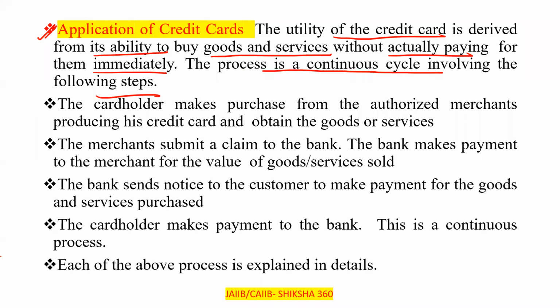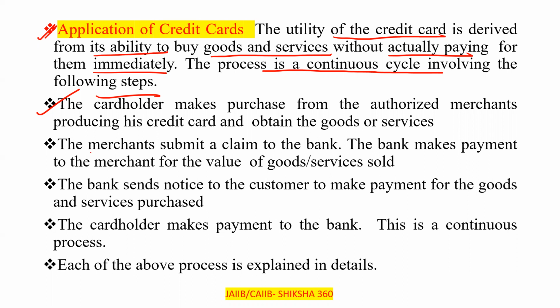First one, the card holder basically makes a purchase from the authorized merchants, producing his credit card and obtaining the goods or services. First of all, they have to purchase with the credit card and swipe it at that place. So the card holder purchases from the authorized merchants, producing his credit card and obtaining the goods.